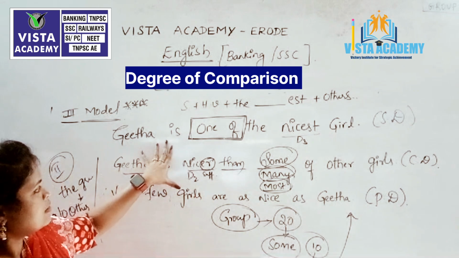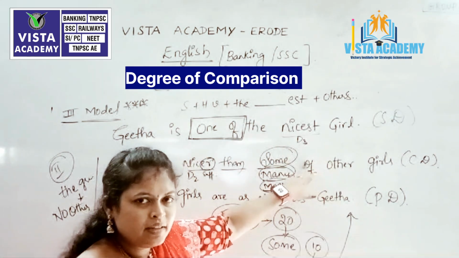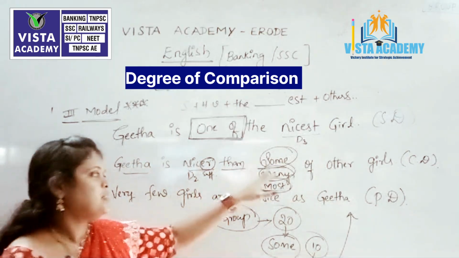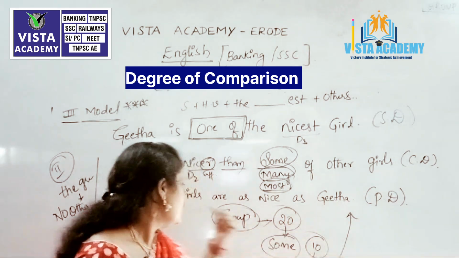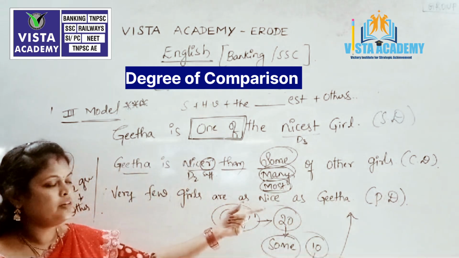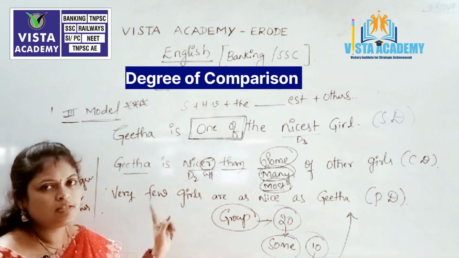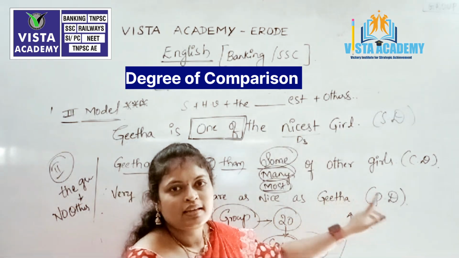So "Geeta is one of the nicest girls" is a superlative degree. How do we change it into the comparative degree? "Geeta is nicer than some of the other girls, many of the other girls, or most of the other girls." And the other sentence, which we transform into the positive degree, always opens with "very few" or "few others": "Very few girls are as nice as Geeta."